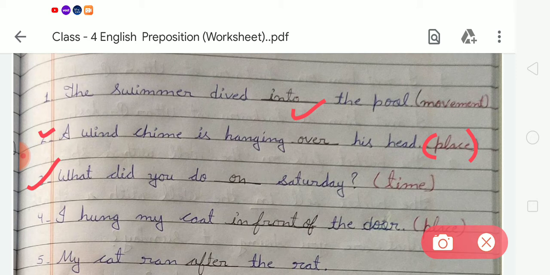Okay students, now come to the next, number 3. What did you do blank Saturday? Here the kind of preposition is time. So we have to write on. What did you do on Saturday?